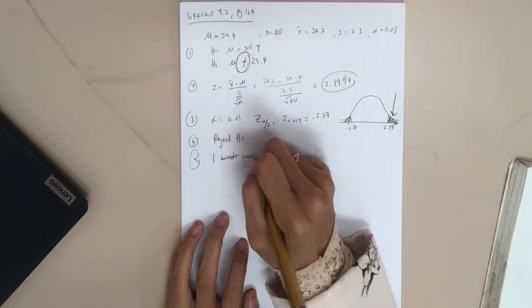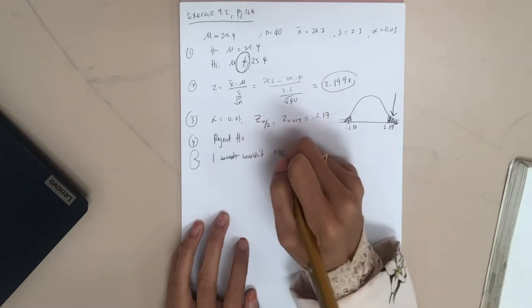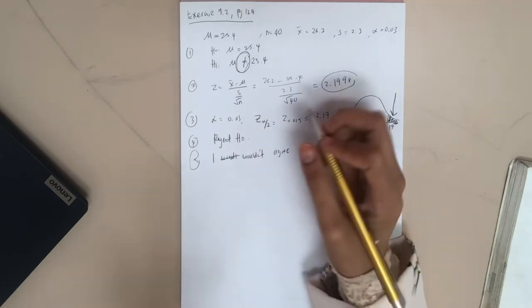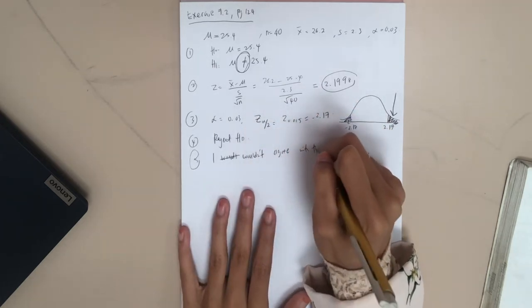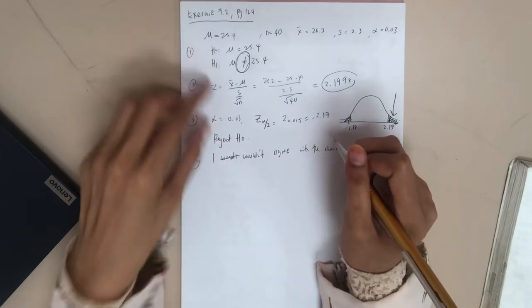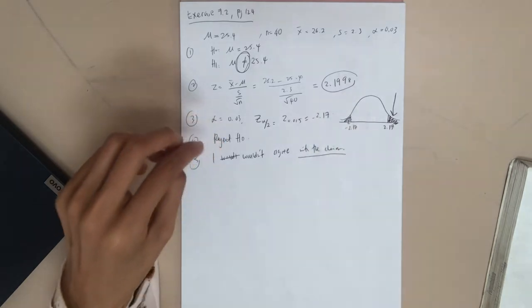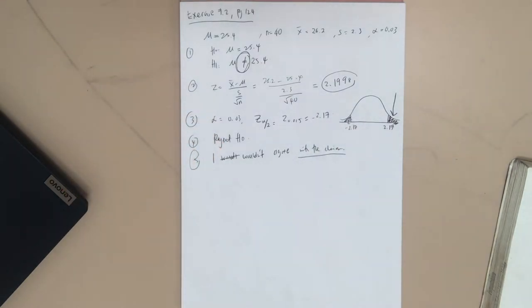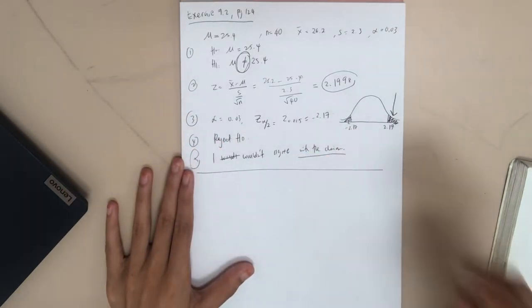Agree with the claim means H0. So we reject H0, so we wouldn't agree with the claim. Okay, we go to another example here.